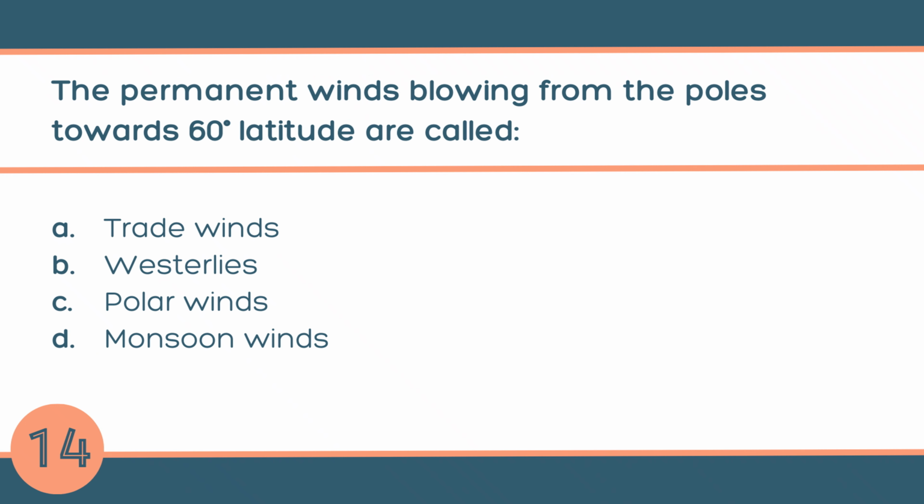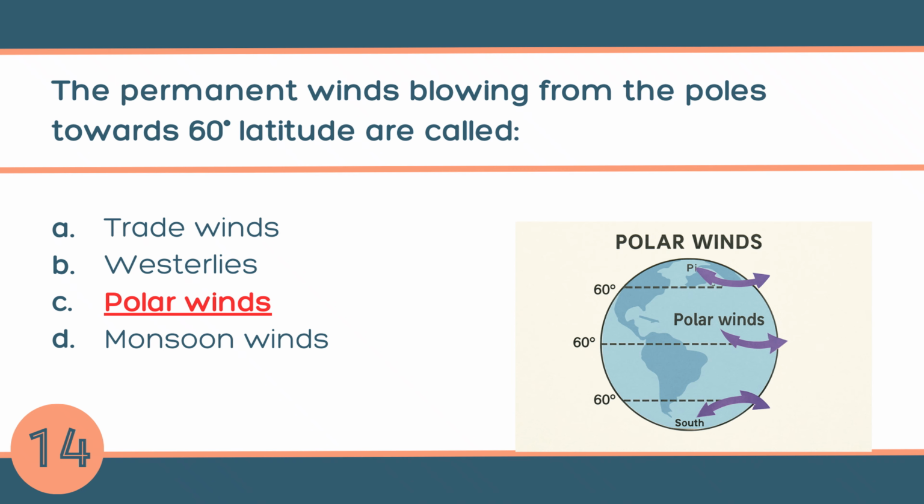Question number 14. The permanent winds blowing from the poles towards 60-degree latitude are called A. Trade winds, B. Westerlies, C. Polar winds, or D. Monsoon winds. The answer is C. Polar winds. They blow from the high pressure area at the poles to the low pressure areas at 60-degree latitude. In both hemispheres, they move from east to west.